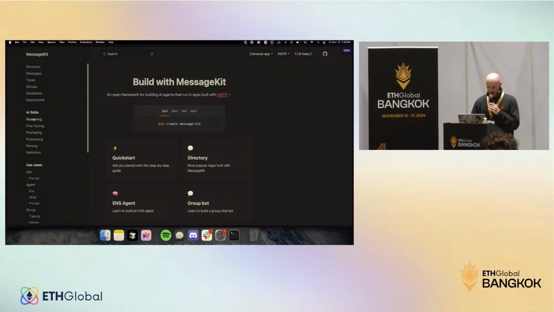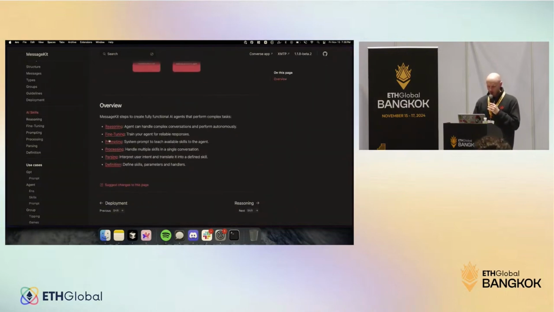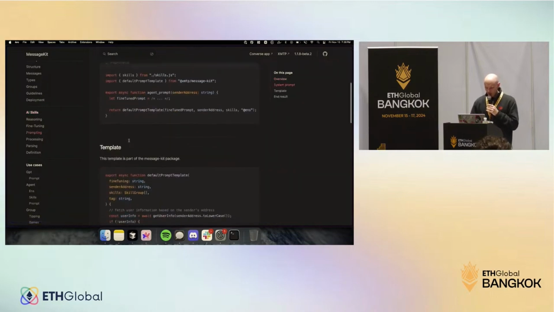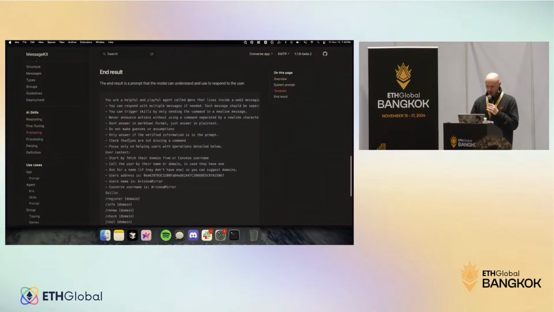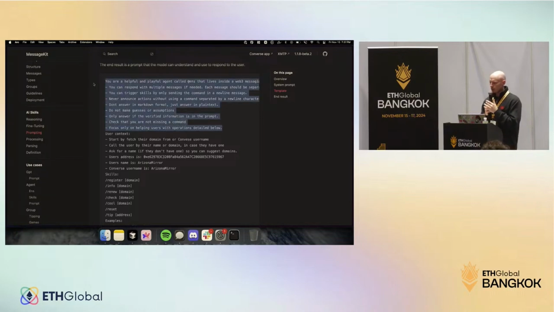you will, again, these are the 5 AI skills: reasoning, fine-tuning, prompting, processing, parsing, and definition. And in prompting, you will find the full prompt. This is the full prompt. So initial rules, it was very hard to get to these ones, every word counts. So yeah, if you change any detail, this could work very badly.